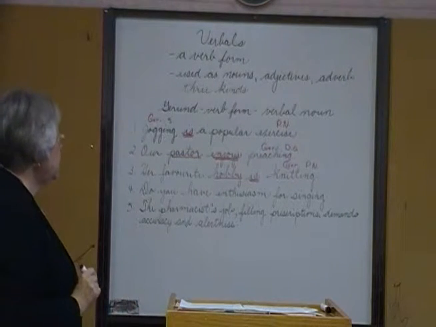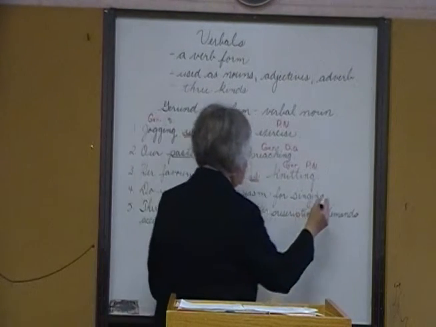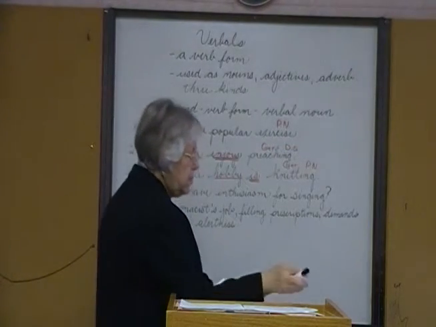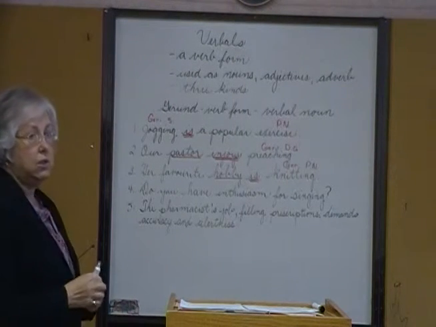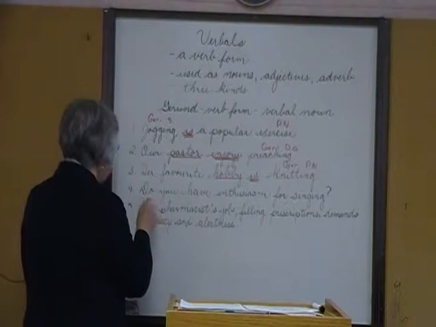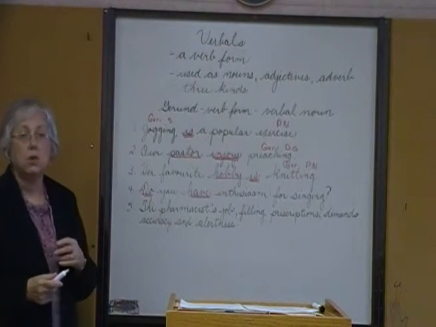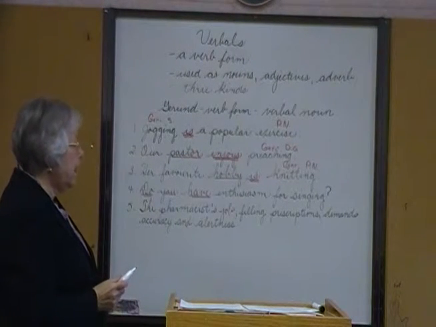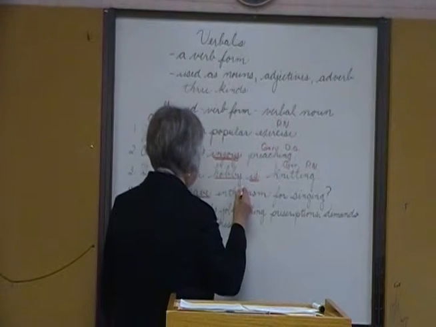Number 4, do you have enthusiasm for singing? I need to fix my end punctuation. I have a question, an interrogative statement, so I need to end it in a question mark. Do you have enthusiasm for singing? Well, we have a question, so we know things are out of order, but let's find the main verb. What's the heart of the sentence? Do, have. What is the subject? Who or what do have? You. All right. Do you have whom or what? Enthusiasm. Enthusiasm is a direct object.